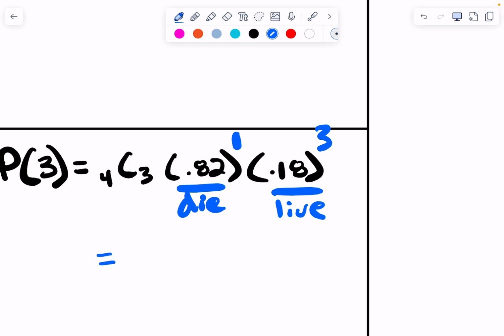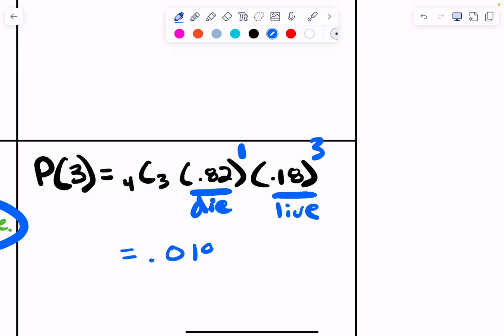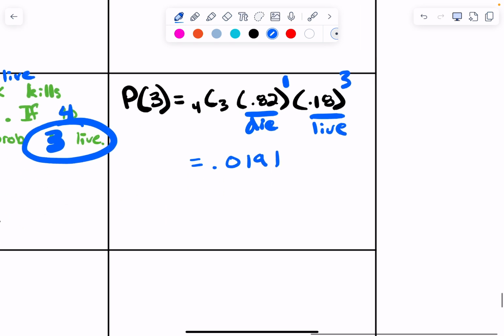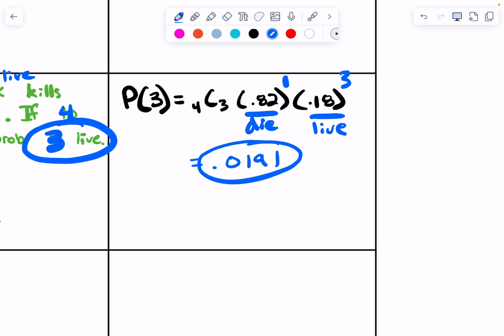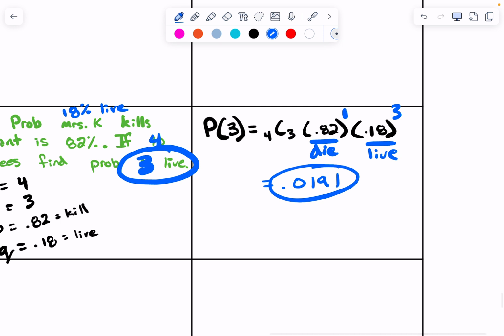If you do that, then you get something. I don't know what it is. 0.0191. Awesome. So I have a 2% chance that I'm going to have 3 out of 4 live. Why is that number so low? Because I have a high kill rate. The chances that 3/4 of them live if I have such a high kill rate is slim to none. So would it be significant if I had 3 out of 4 live, given my kill rate? Yes, because that's less than 5%, right? Do we see how this works?